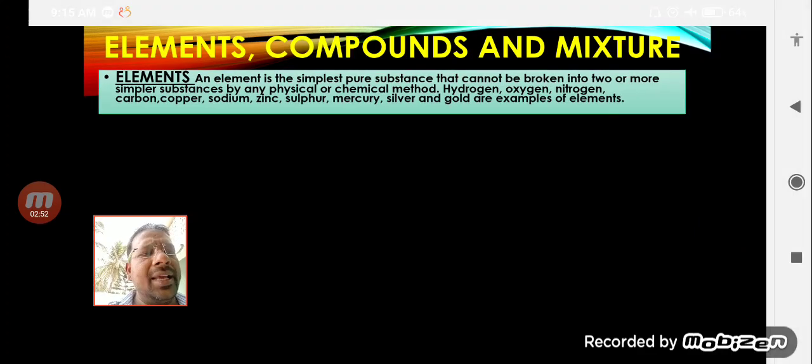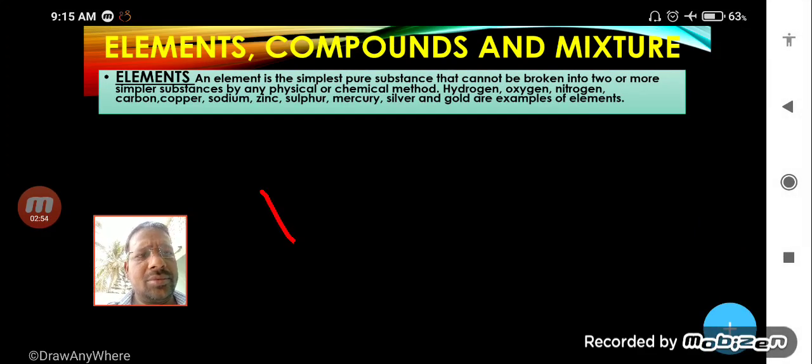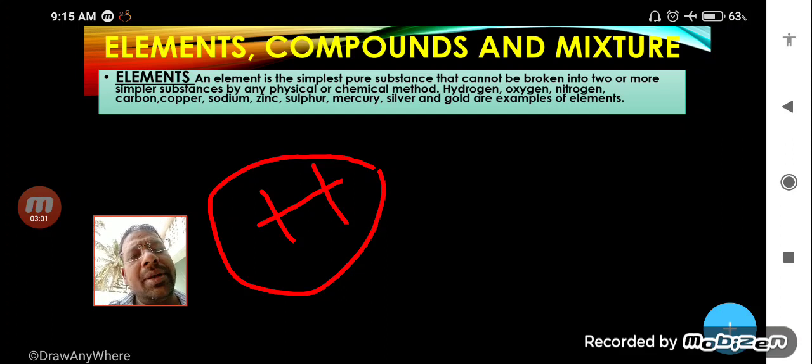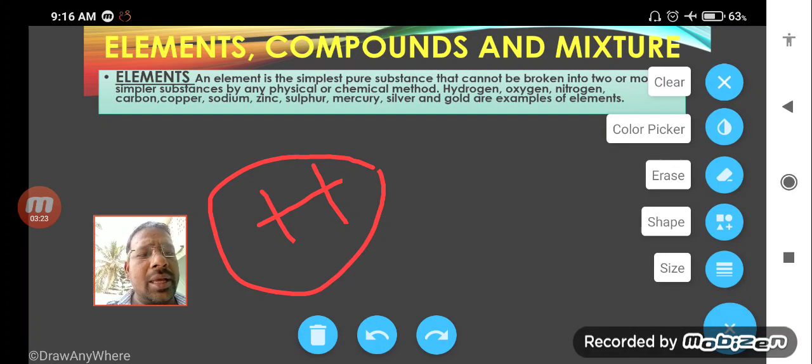Simply, I will write H. It is a hydrogen atom and you can say it is an element, and you know one element is made up of lots of atoms, like our tissue. We have talked in the biology section, what is a cell? Cell is a structural and functional unit of life, and lots of cells combine to form tissue. Like that, an element has lots of atoms of a similar kind. So, we will talk about the atom also.